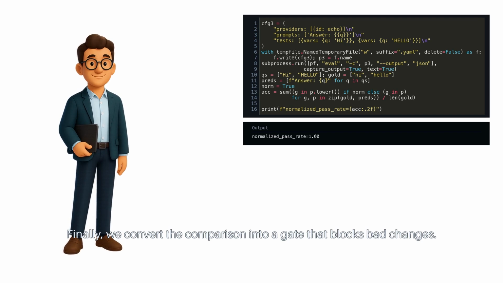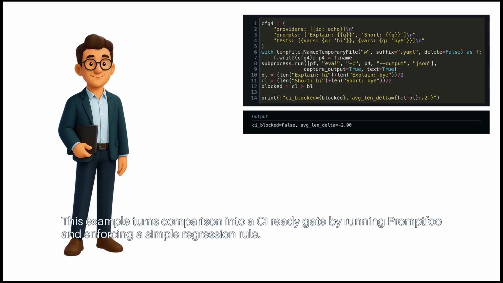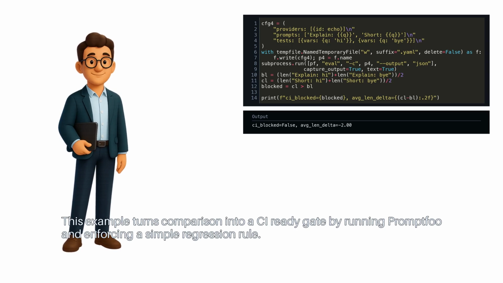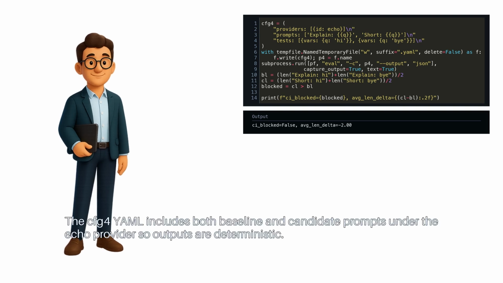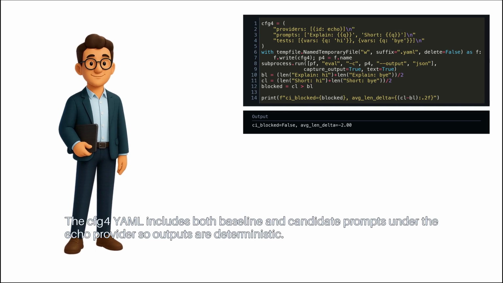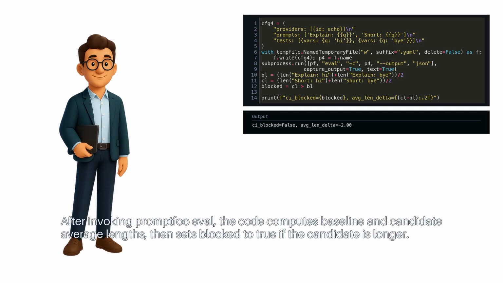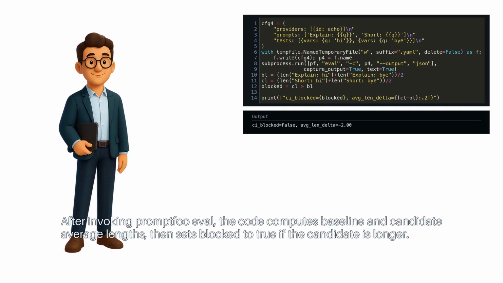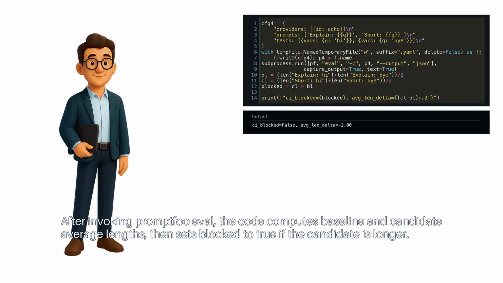Finally, we convert the comparison into a gate that blocks bad changes. This example turns comparison into a CI-ready gate by running Promptfoo and enforcing a simple regression rule. The CFG4 YAML includes both baseline and candidate prompts under the echo provider, so outputs are deterministic. After invoking Promptfoo eval, the code computes baseline and candidate average lengths, then sets block to true if the candidate is longer.